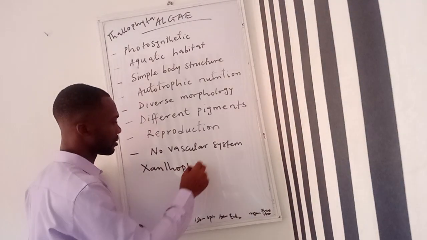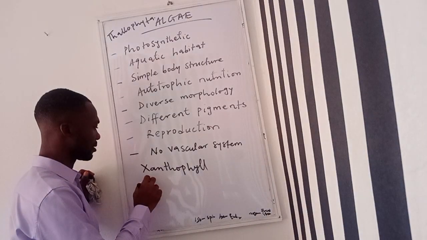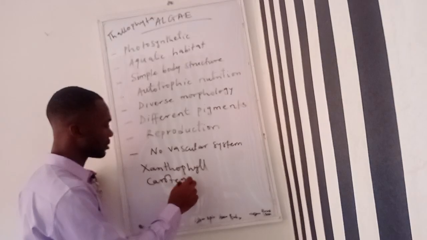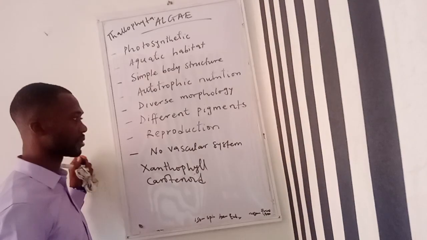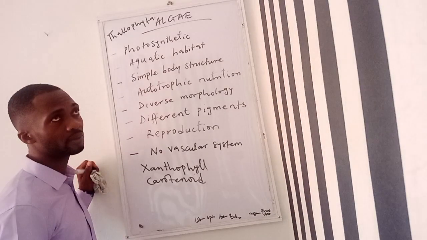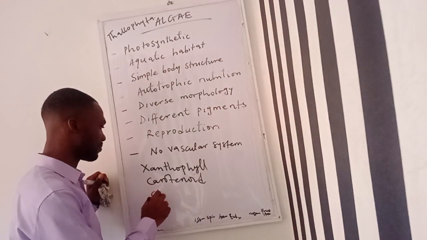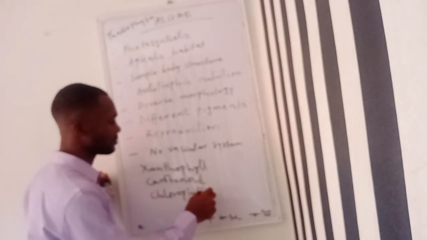We have the one they call the xanthophyll, the carotenoid, then we now have the chlorophyll, and this chlorophyll will have different categories.